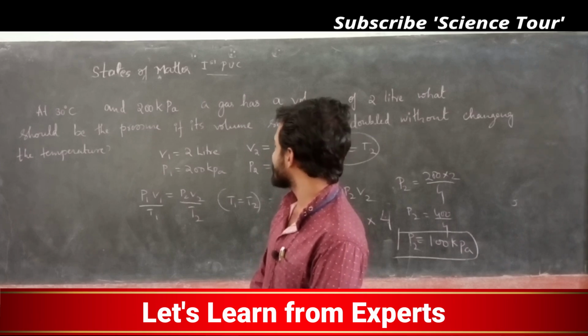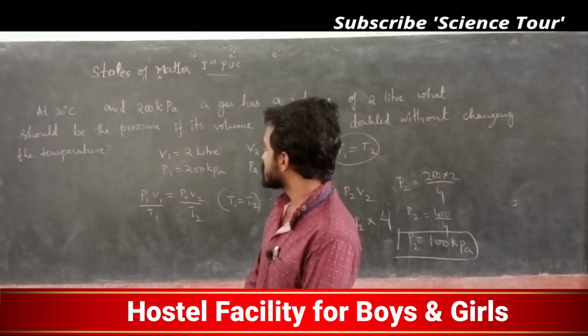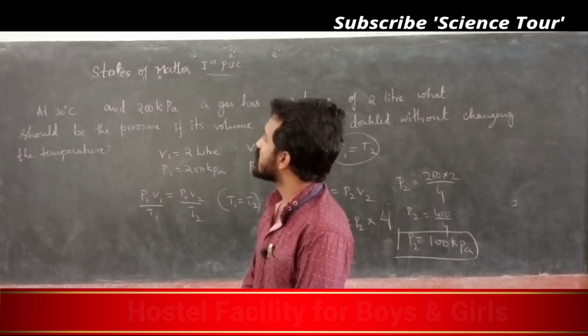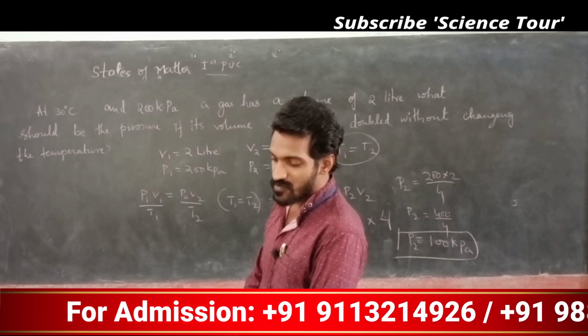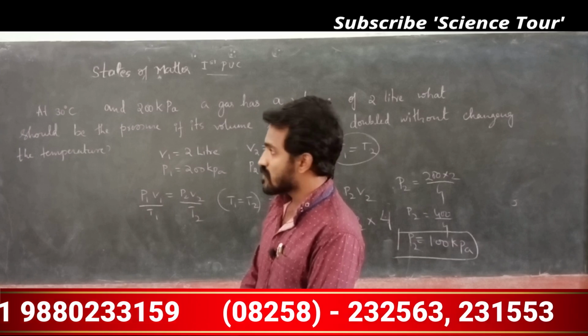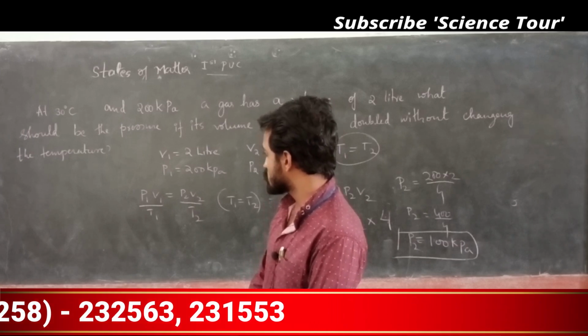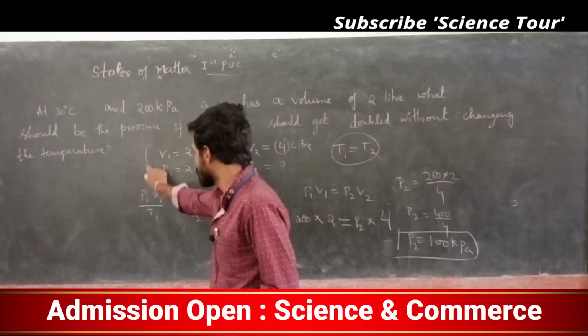If you write what is given neatly, then you can easily find the answer. Very important, several times I told: write the given things down neatly in one column.